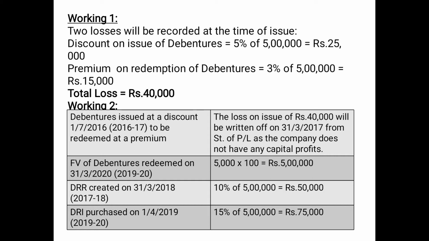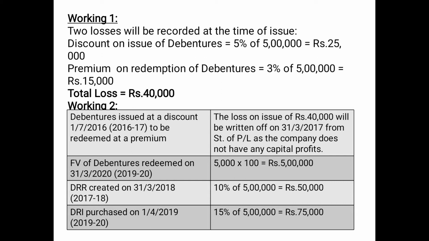Another loss is on account of premium which is to be paid at the time of redemption of debentures. So these debentures are redeemed at a premium of 3%. So 3% of the face value, 5 lakh, is 15,000. So the total loss is 25,000 plus 15,000. That is, the total loss which will be recorded at the time of issue of debentures is 40,000. And this entire loss of 40,000 will be written off in the year in which it has occurred.